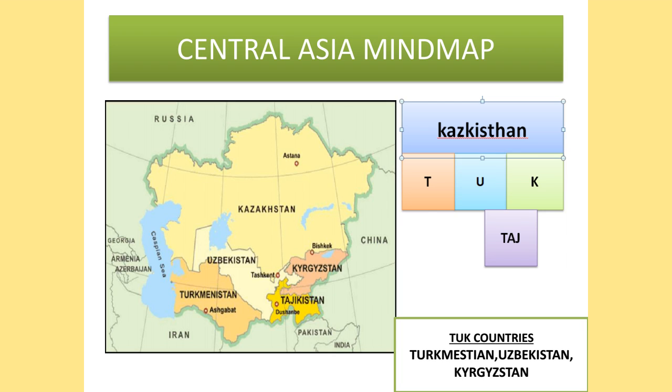So the TUK countries have borders with Kazakhstan. Tajikistan has borders with Uzbekistan and Kyrgyzstan, so in between U and K, I have given a block for Tajikistan. This is the mind map for the Central Asian countries.